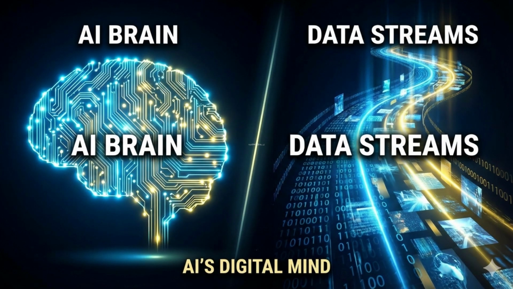Now that you know how AI learns from data, the next question is, why does it sometimes get things completely wrong? That story starts in episode 1 and episode 2.